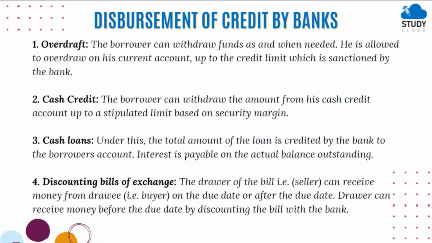And the bank will take a certain amount from the bill also. So the bank will give a lesser amount to the seller, meaning the drawer, because the bank will take a certain amount from the face value of the bill. Such bills of exchange are also known as trade bills. They are accepted by the bank and cash is advanced against them.